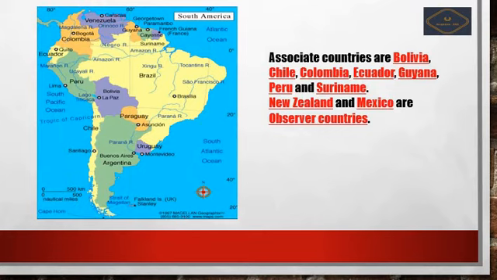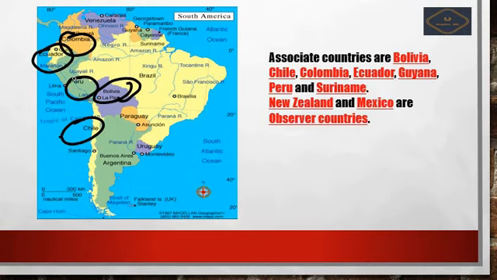Associated countries are Bolivia, Chile, Colombia, Ecuador, Peru, and Suriname. Where is Suriname? Here it is located. Next, New Zealand and Mexico are the observer countries.